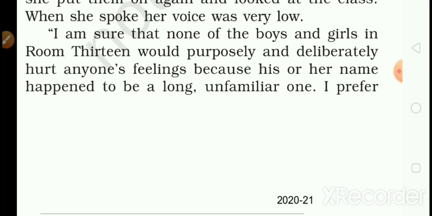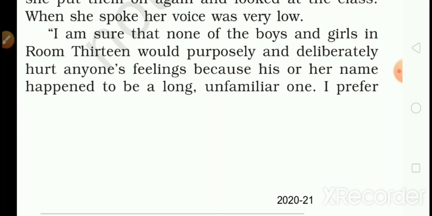Then she said, I am sure that none of the boys and girls are going to tease anyone purposely or intentionally. Deliberately means intentionally. Okay, so none of the boys and girls of room number 13 would be teasing anyone purposely or intentionally because of her name, and no one would hurt anyone's feelings because his or her name happened to be a very long and unfamiliar one.